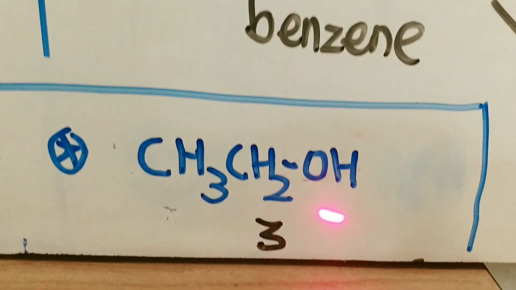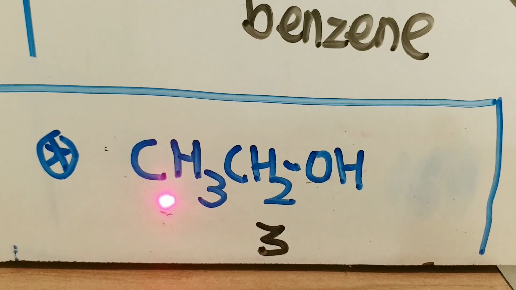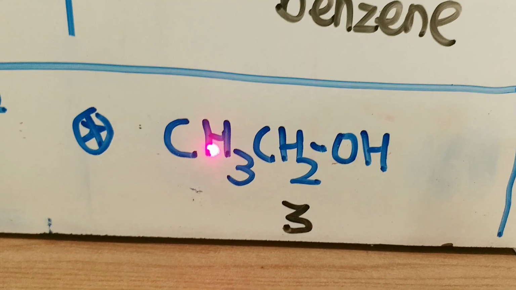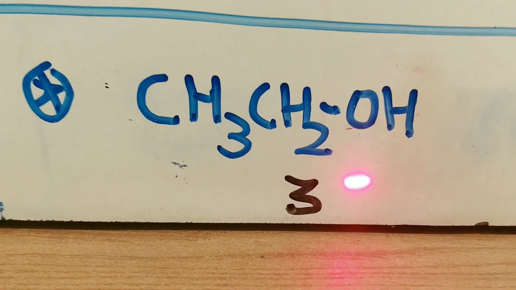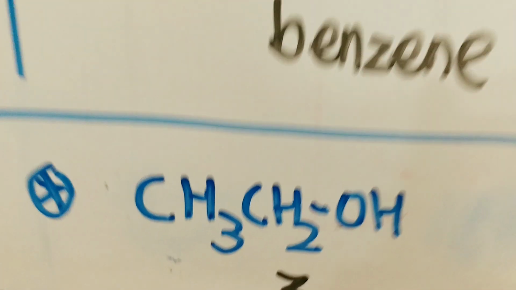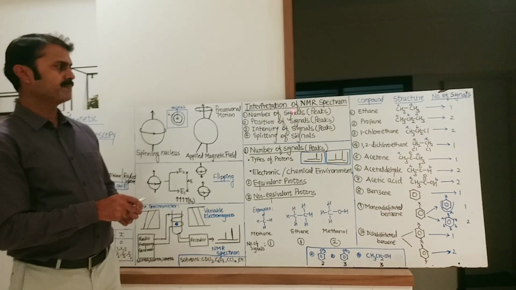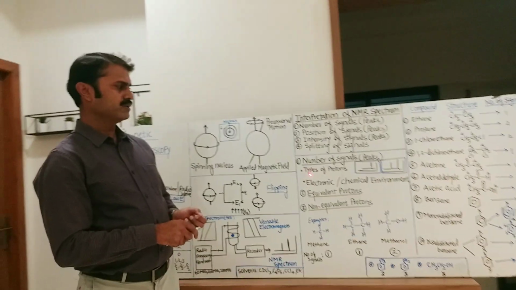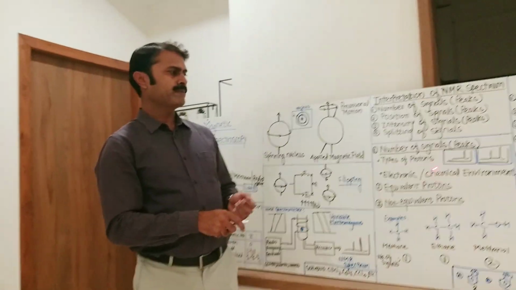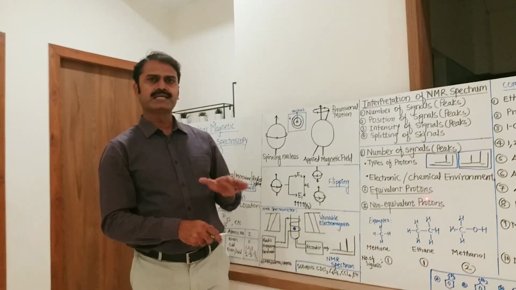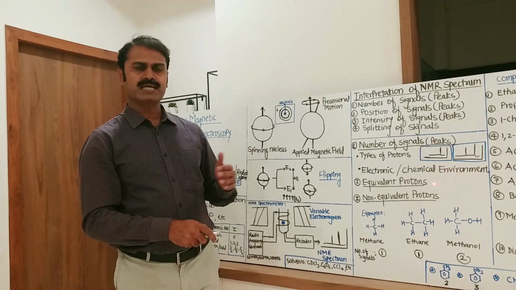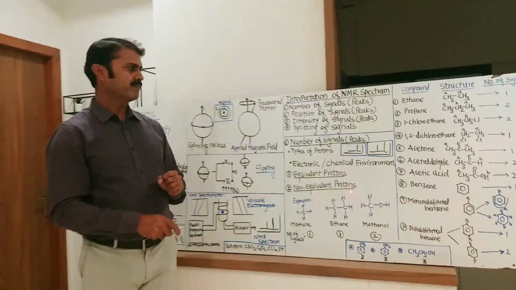Third example, CH3CH2OH, ethanol. In ethanol, there are 3 types of protons, 1st, 2nd and 3rd, and therefore we will get 3 NMR signals in case of ethanol. So this is the first parameter, the number of signals, which is used to interpret the NMR spectrum. The number of NMR signals gives the types of protons, and depending on the types of protons, we can interpret the NMR spectrum, and this interpretation is used to determine the structure of the compound.